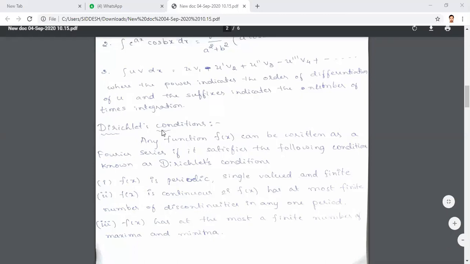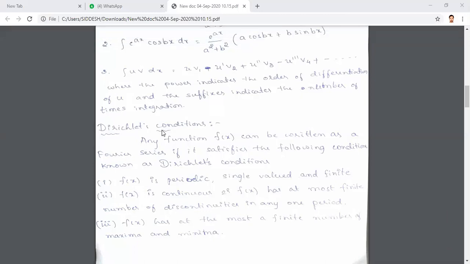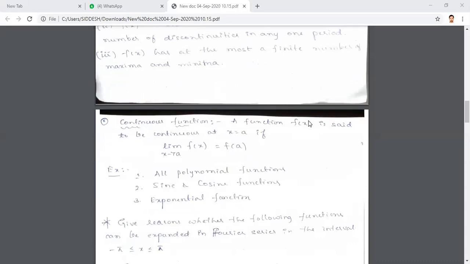So continuous functions are defined for all types. Defined for all. Somebody is telling, sir, polynomials. No, I'm not asking for any example. First tell me the definition. Trisha, your voice is not clear. Anybody else? A function f of x will be continuous if it is defined for all values. Defined for all values. Okay.